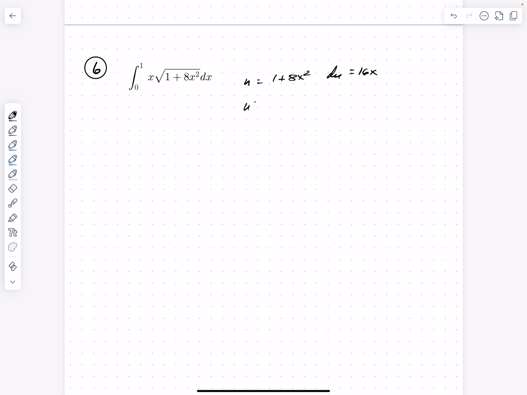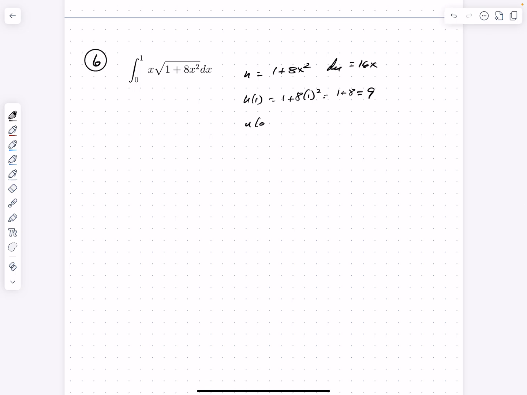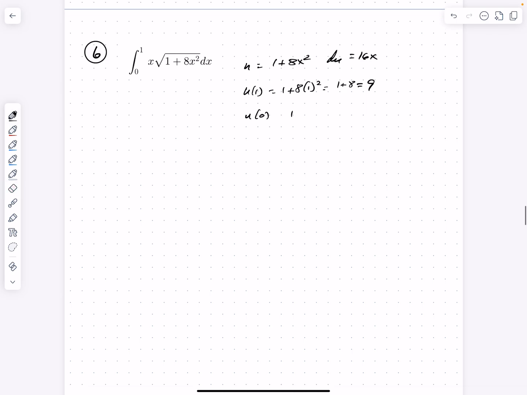So U of 1 becomes 1 plus 8 times 1 squared, or 1 plus 8, which equals 9. And U of 0 is going to equal 1, oops, it's going to equal 1 plus 8 times 0, or just equal 1. Okay, and I'm almost done, but just one little wrinkle here.